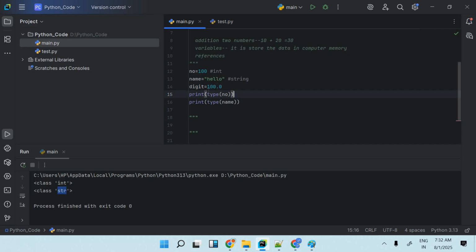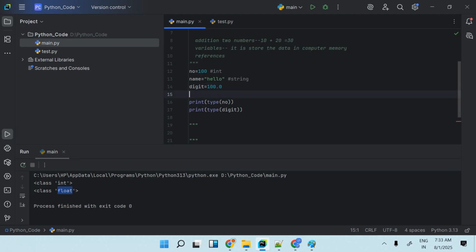So we have number 100, name hello, and digit 100.0. If I run this, you can see that it is int, it is str, right? Now I want to know the type of digit actually here. So type of digit having 100.0. What happens here? It will give me float only. If you add the 0.0 on it, that time it is saying, okay, it is a float only, right?